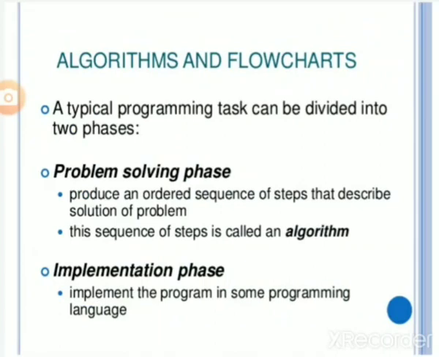A typical programming task can be divided into two phases. First phase is the problem solving phase and second phase is the implementation phase. In the problem solving phase, produce an ordered sequence of steps that describe the solution of the problem, and this sequence of steps is called an algorithm. Second phase is the implementation phase. In the implementation phase, we implement the program in some programming language.